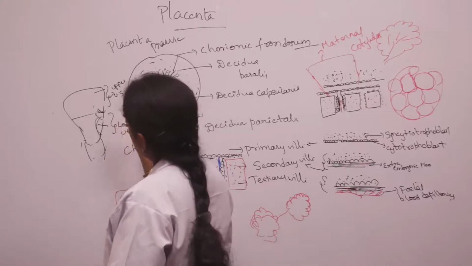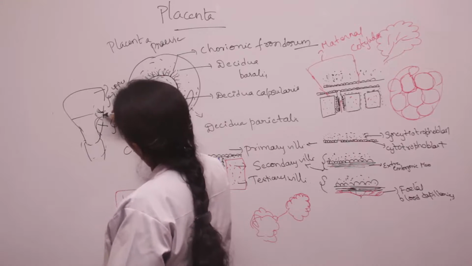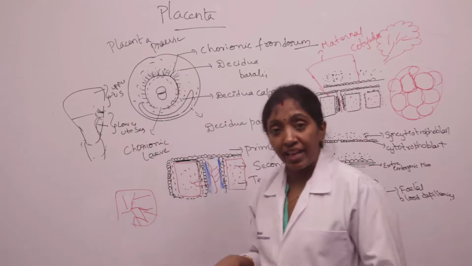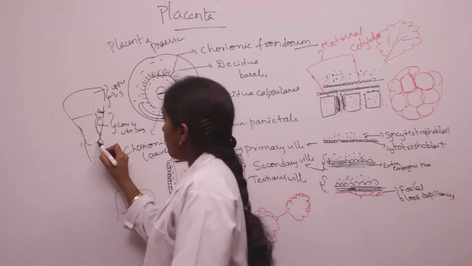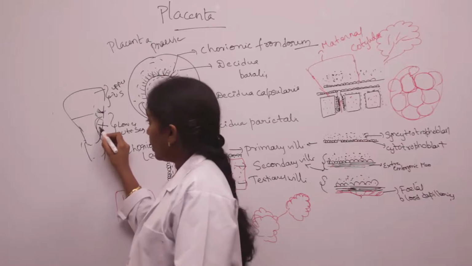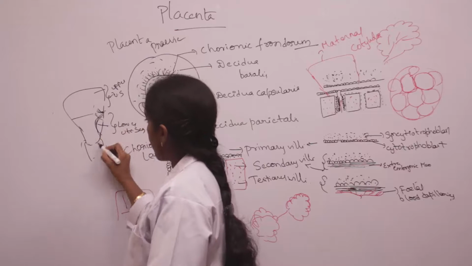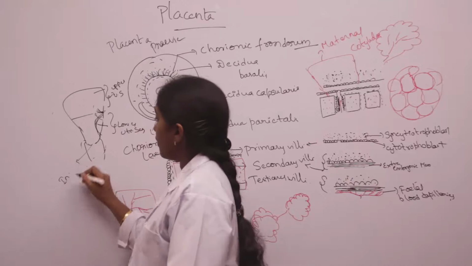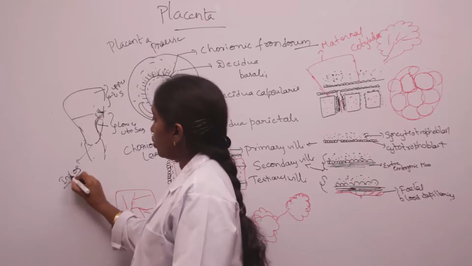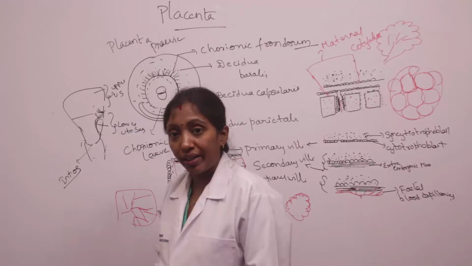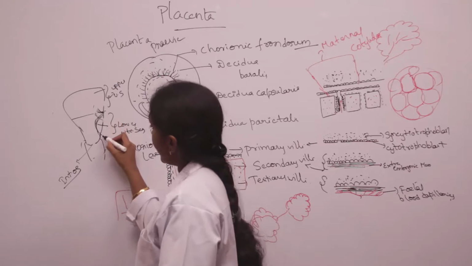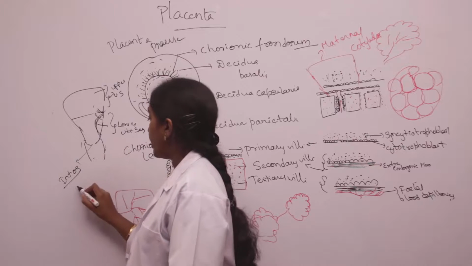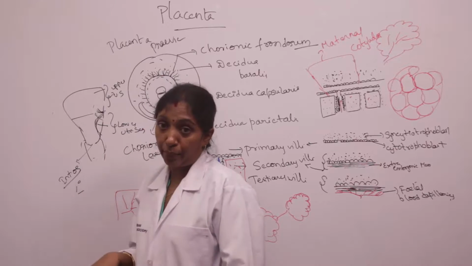Here in placenta previa, the placenta gets attached to the lower uterine segment but does not reach the internal os. This is the internal os, the opening through which the cervix communicates with the vagina. So when the placenta is attached to the lower uterine segment but does not reach the internal os, we call it the first degree of placenta previa.